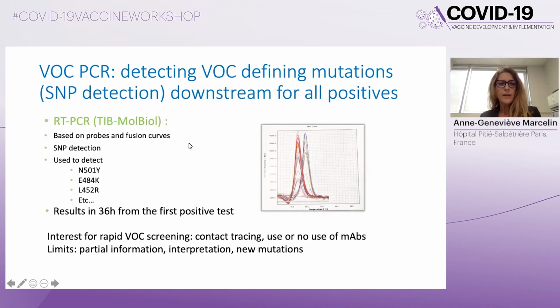So this is based on probes and fusion curves to detect these SNPs, and we can detect some specific mutations, the 501, the 484, and now the 452 mutation for the Indian variant. The interest is that you can have a result in 36 hours from the first positive test.